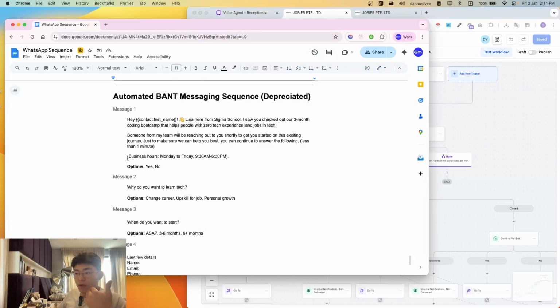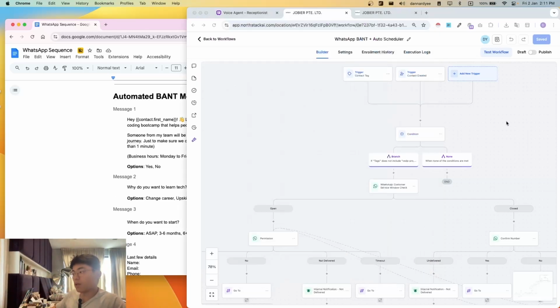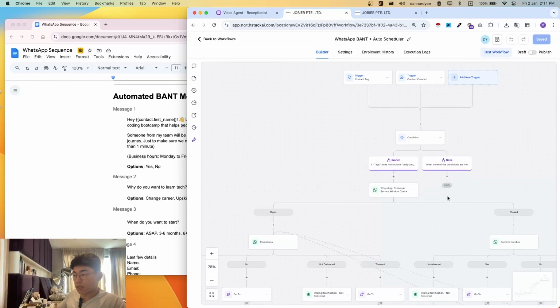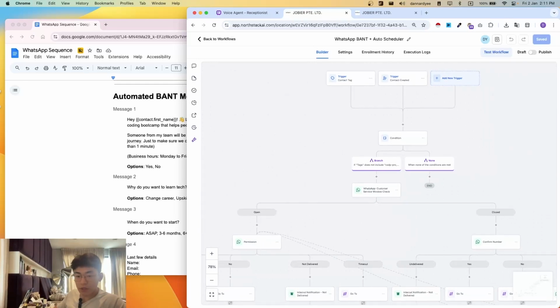The goal of following this BANT system isn't to sell fast. It's actually just to focus our human time, where you focus your energy and human touch on the leads that are actually ready to be sold to. You don't want to sell to everyone, you'll be burnt out before you even start. So that's why we have this BANT system.